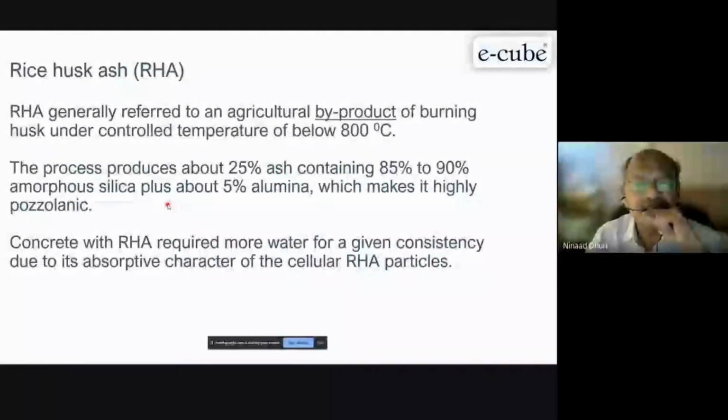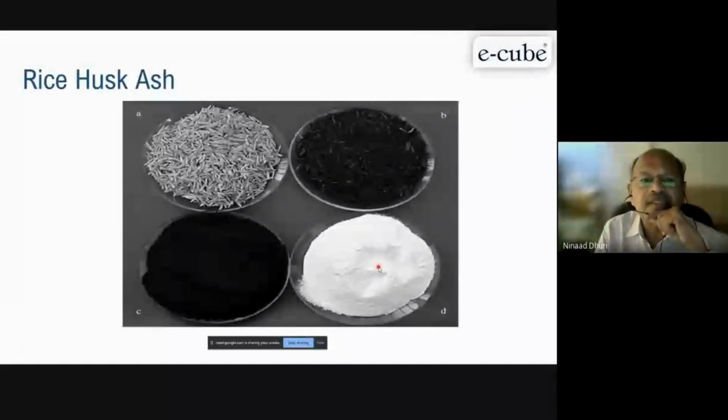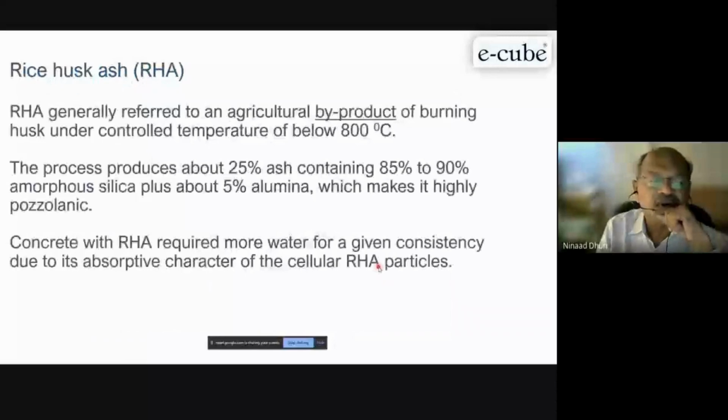The only condition is that it has to be controlled at a particular temperature, and that brownish color turns into white color, as I showed you earlier. It comes like this, and you are able to gauge like this. It is a highly reactive material. You can effectively use it in concrete.